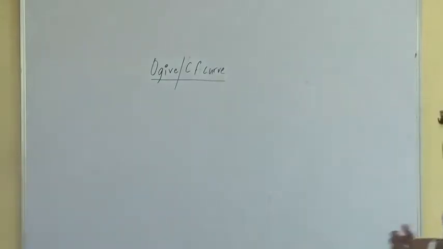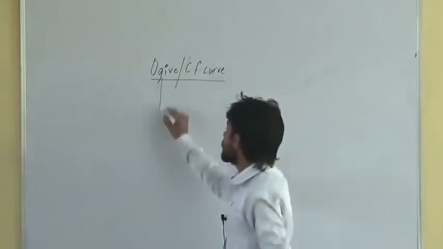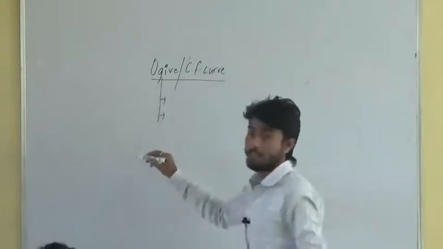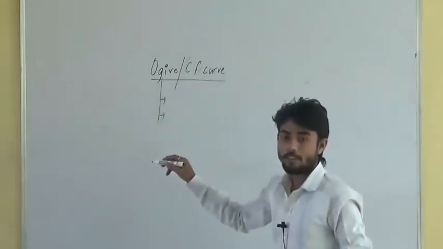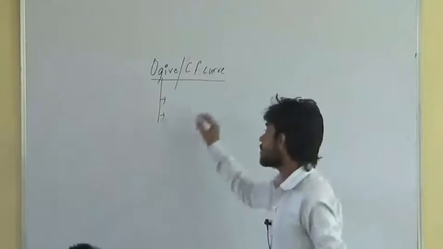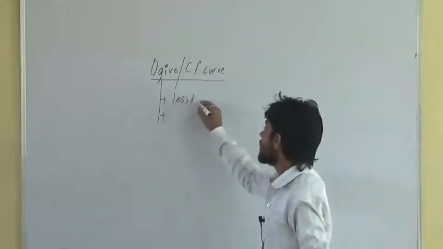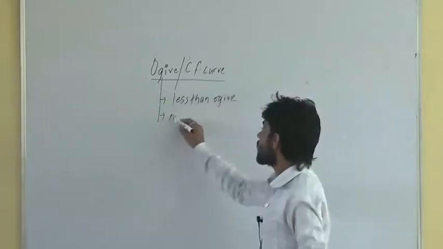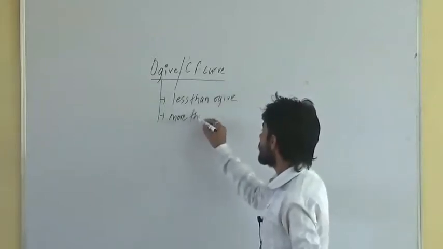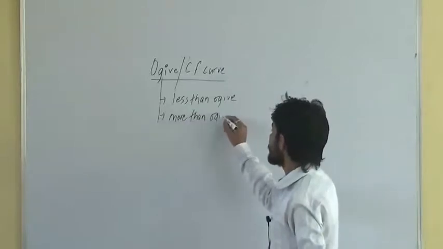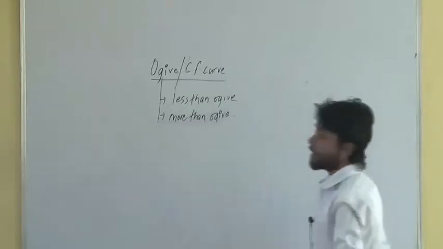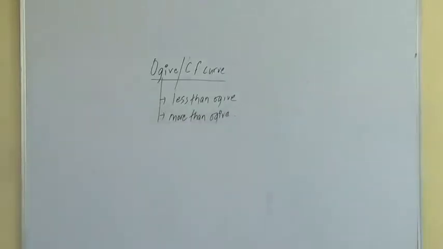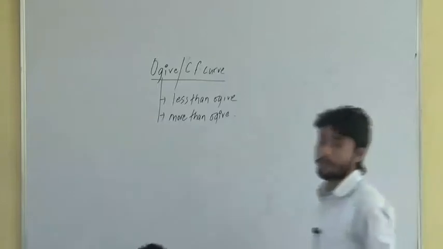Ogive curve, right? Ogive curve is of two types. One, less than ogive, and one, more than ogive. This is also one type of representing what? Frequency distribution. What is this less than ogive curve, more than ogive curve? We will come to know with the help of one example.